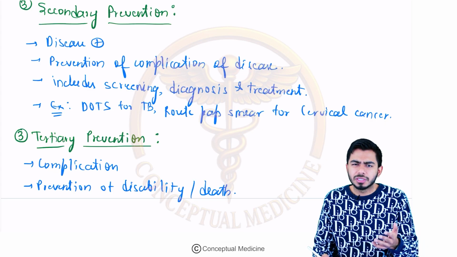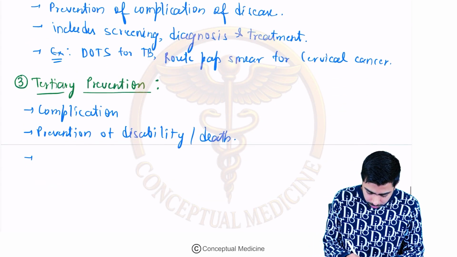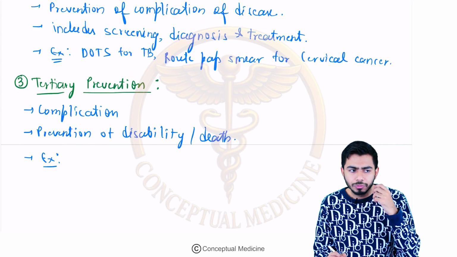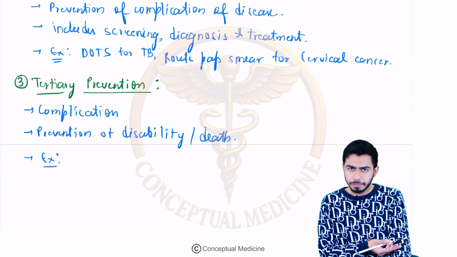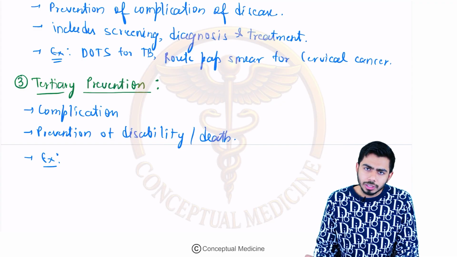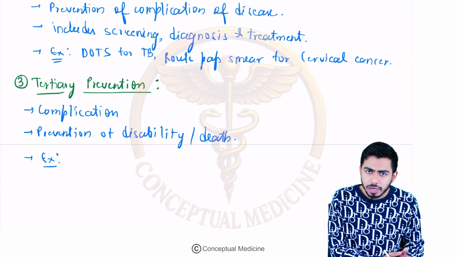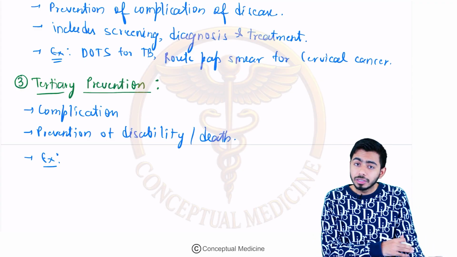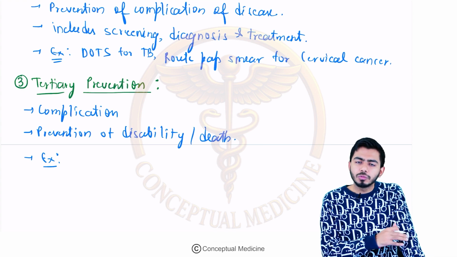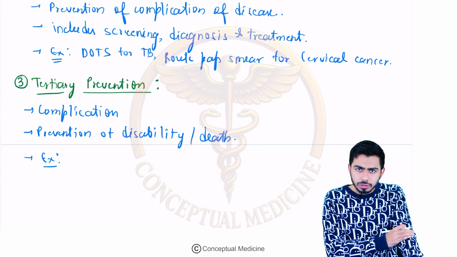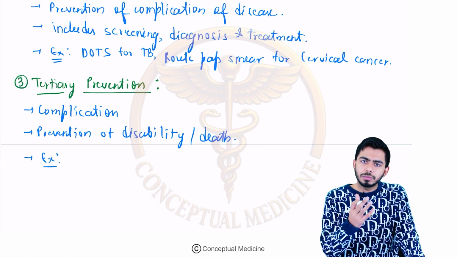Now tell me some example. I know you are asking for an example. For example, a patient came to you with a fractured limb, right? In this case you will be applying a cast. Applying a cast means you want to prevent the disability of this particular limb. To prevent the disability, you will be applying the cast, or surgery might be needed in the same case. So this is for the prevention purpose.